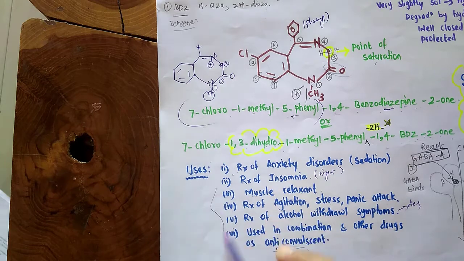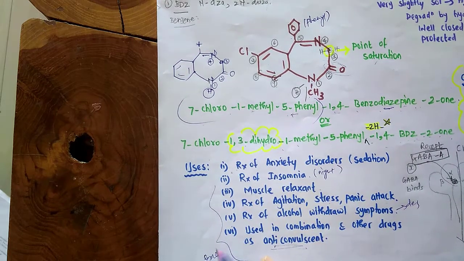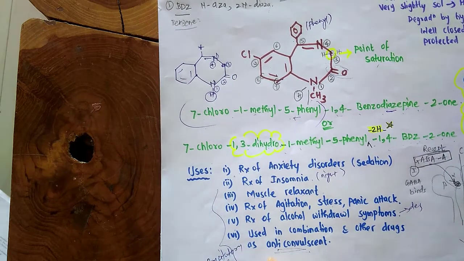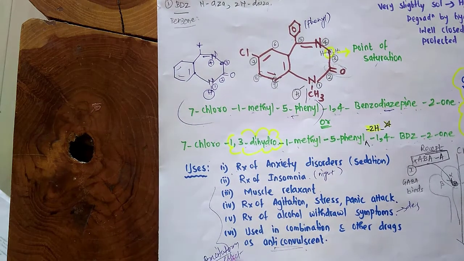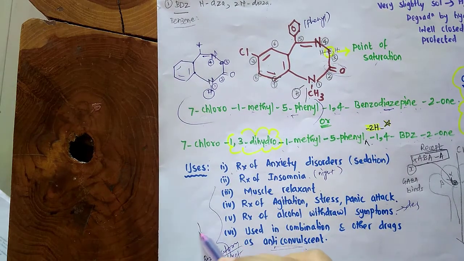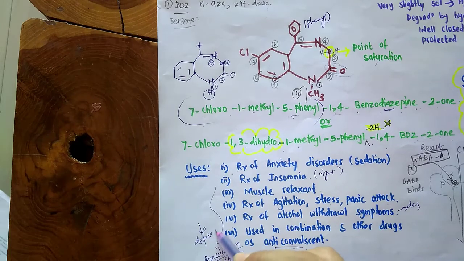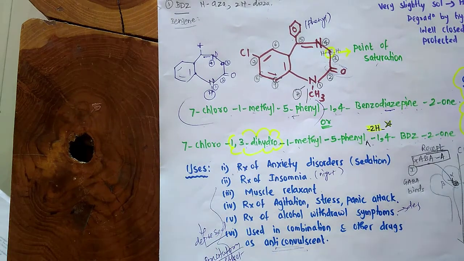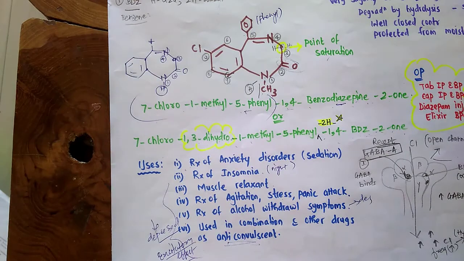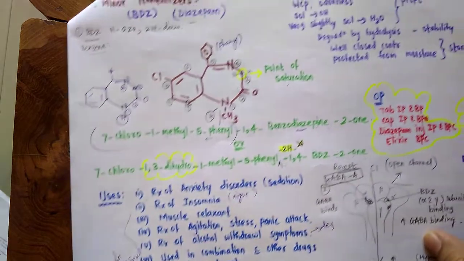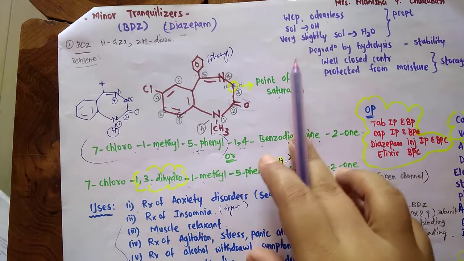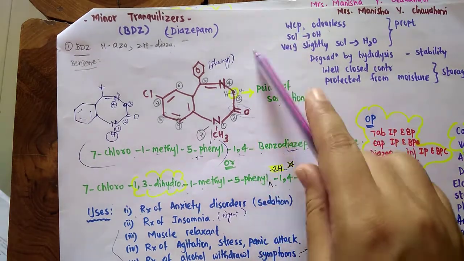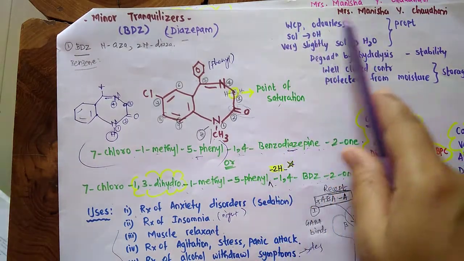So all these excitatory effects, mediated by excitatory pathways, are depressed by the tranquilizers. So the uses are anxiety, insomnia, agitation, as well as use in combination with other drugs such as anticonvulsants. Now the properties of diazepam are: it is a white crystalline powder which is odorless.